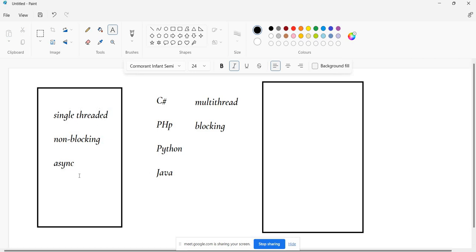But because this is single-threaded, non-blocking and asynchronous, that doesn't mean that you should use Node.js everywhere. You should replace Java, Python, PHP and C# everywhere. No, it's not possible, because there are different kinds of tasks. Suppose it is an IO intensive task, that means just go and get some user details, find the product details, or tell me whether this user is valid or not. In that situation you can go with Node.js.